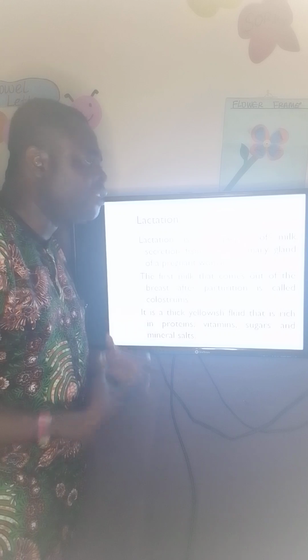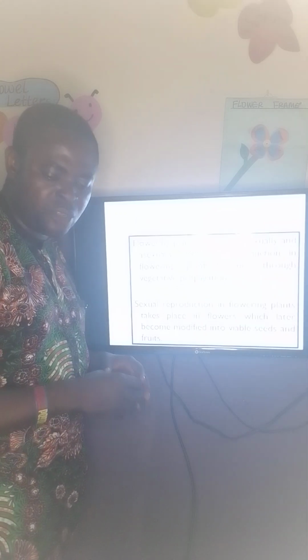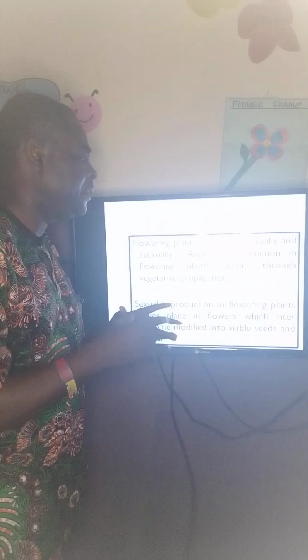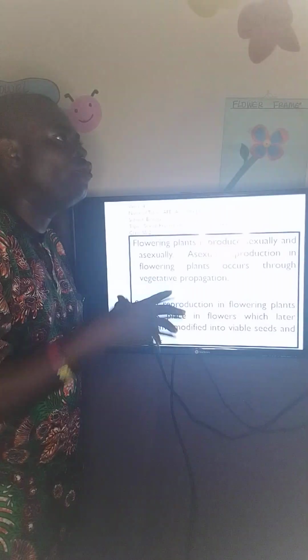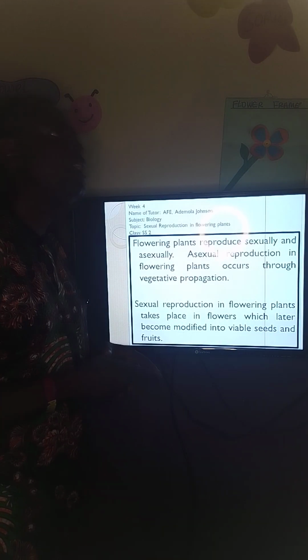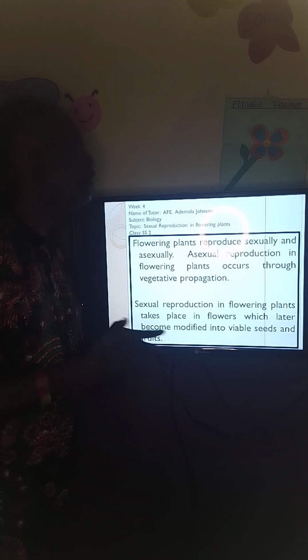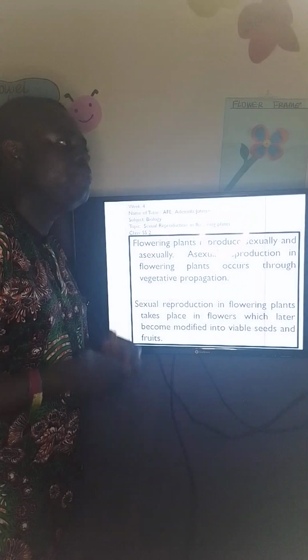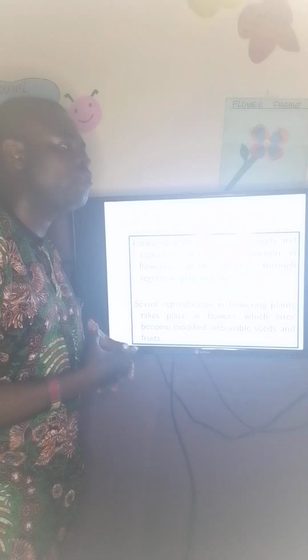And the production of milk, lactation, occurs when a hormone called prolactin, released by the anterior pituitary gland, is secreted. Undersecretion of prolactin brings about low milk production, and that is why you see some people, they will give birth, they will not be able to give the child milk because there is undersecretion of prolactin.